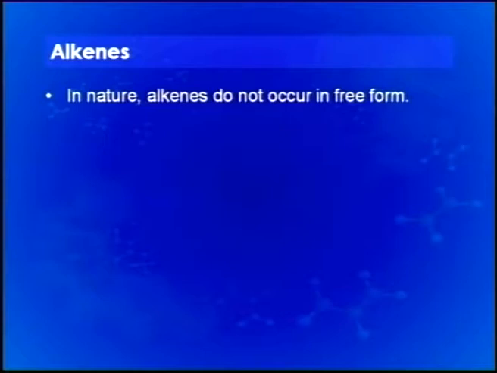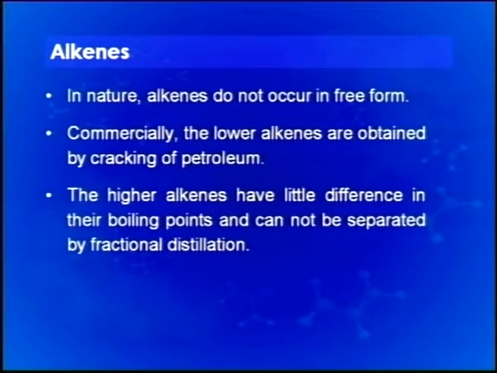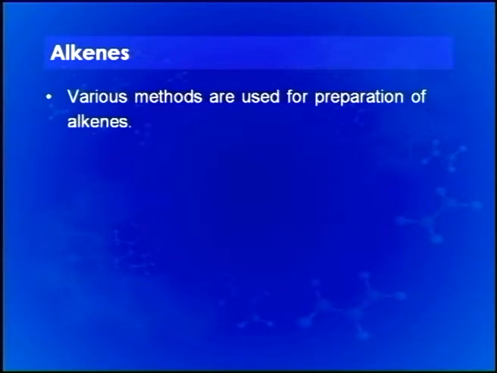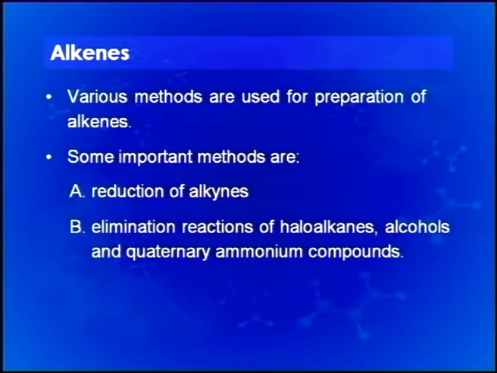In nature, alkenes do not occur in free form, they are commercially obtained by cracking of petroleum. Higher alkenes have little difference in their boiling points and cannot be separated by fractional distillation. Therefore, cracking cannot be used for preparation of higher alkenes. As a result, various methods are used for preparation of alkenes. Some of the important methods include reduction of alkynes, the carbon-carbon triple bonded compounds, and elimination reactions of haloalkanes, also known as alkyl halides, alcohols and quaternary ammonium compounds. We shall discuss these methods one by one.